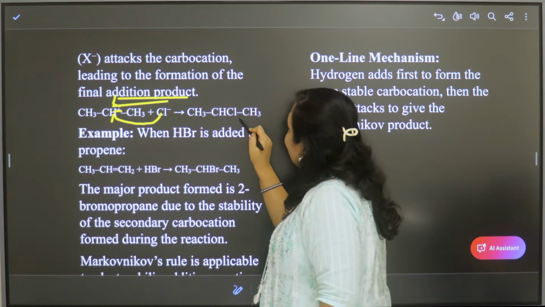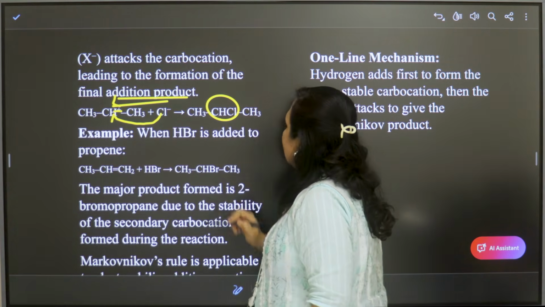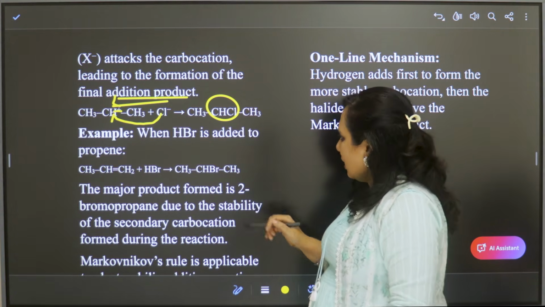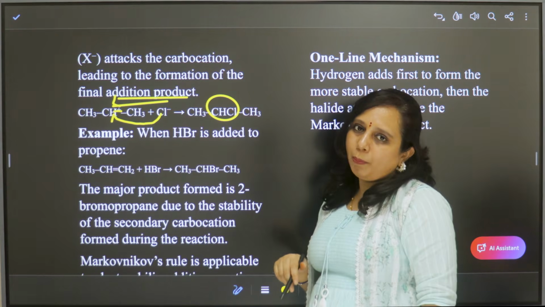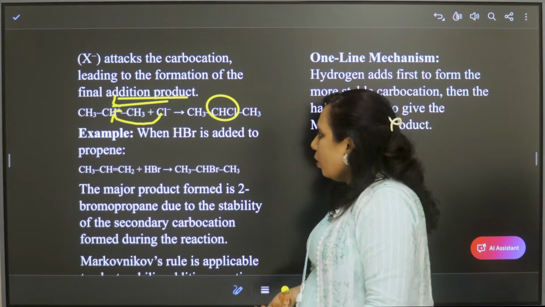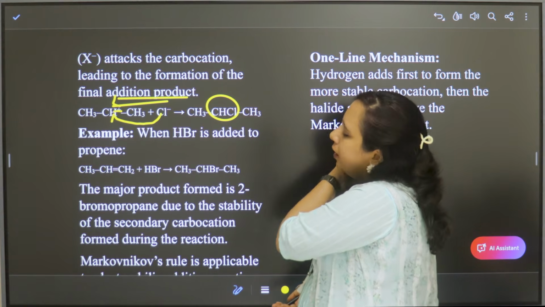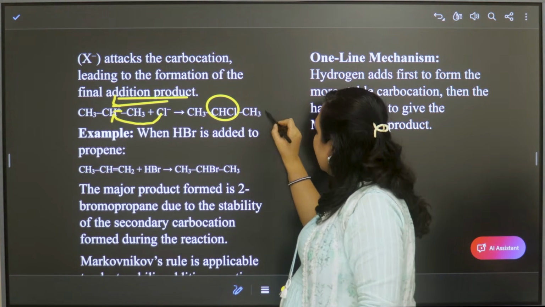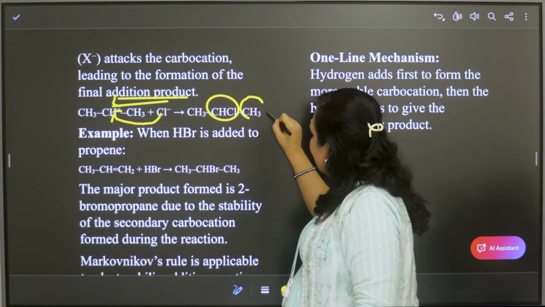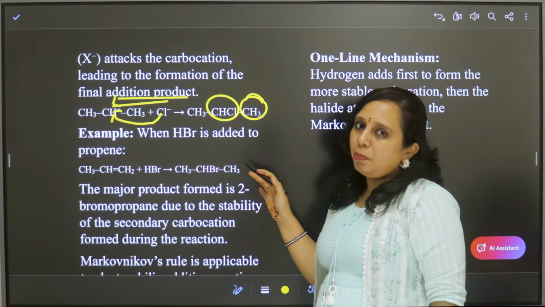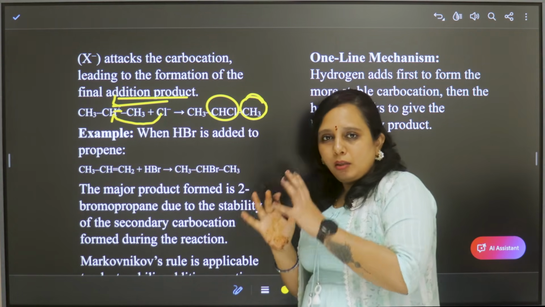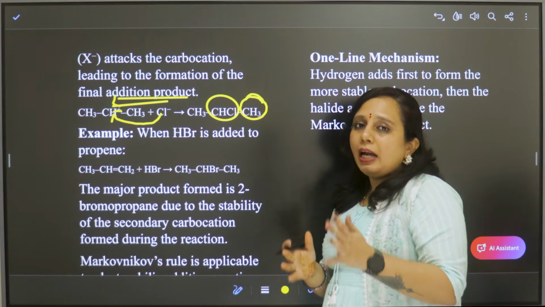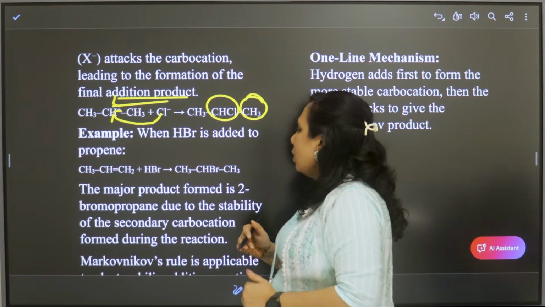So, we'll get a secondary substituted alkyl halide. So, that means 2-chloropropane or 2-bromopropane, anyone. So, here in anti-Markovnikov's rule, we have seen the halide ion attacking the first carbon in the final product. But here it is in the middle carbon. So hence that is the difference between anti-Markovnikov and Markovnikov's rule.